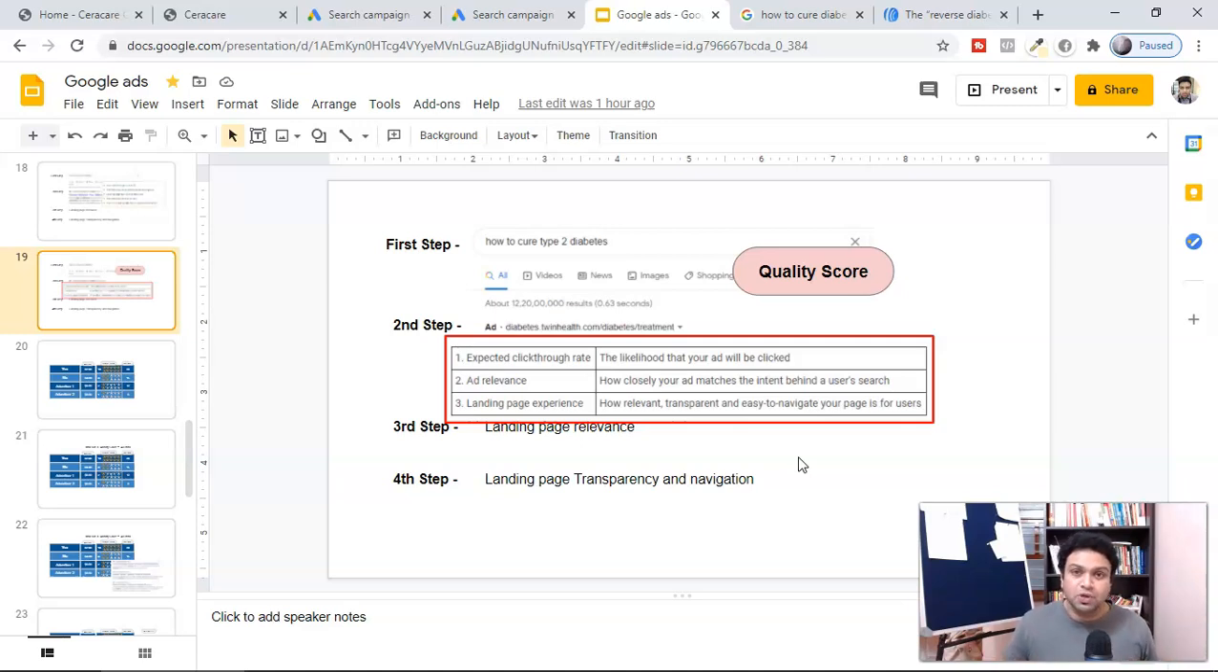I hope you enjoyed this video and learned from it. In my part 2 video, I'm going to show you the keyword types, broad match keyword or phrase match keyword, and everything.